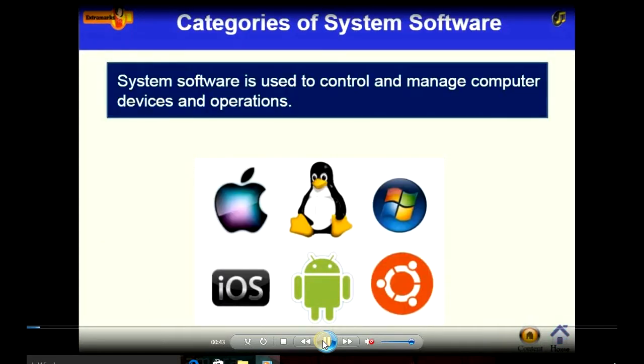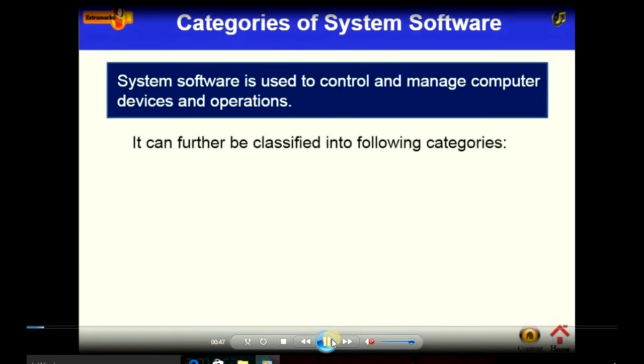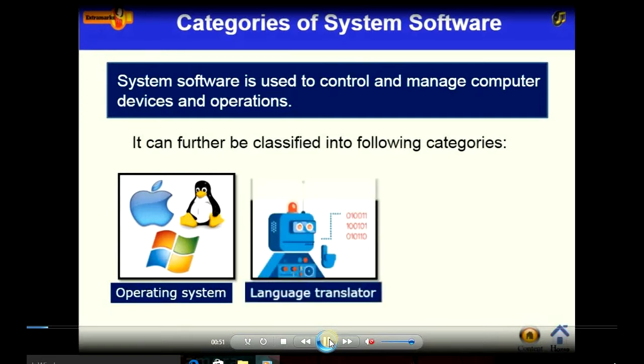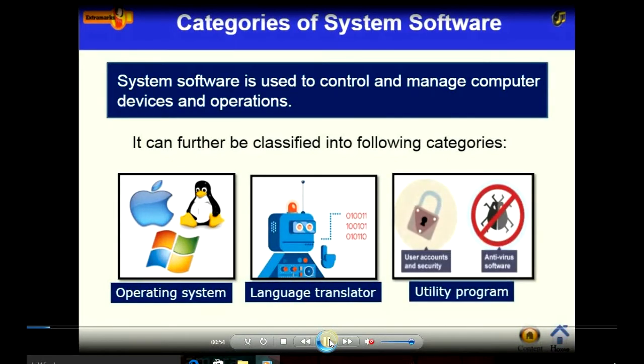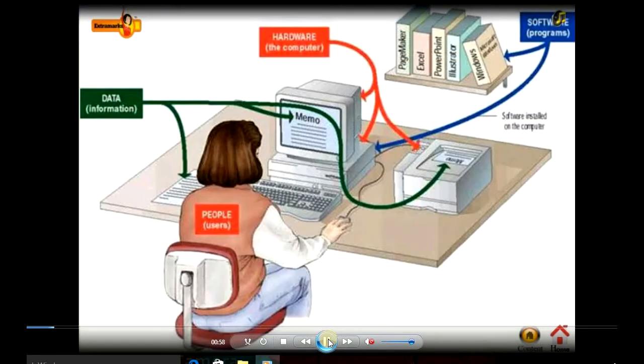System software is used to control and manage computer devices and operation. It can further be classified into the following categories: operating system, language translator, and utility programs.